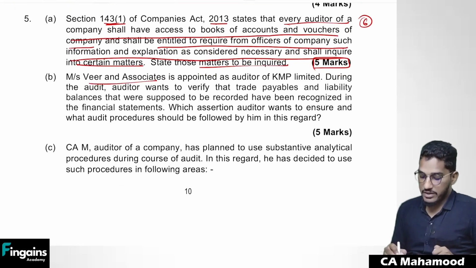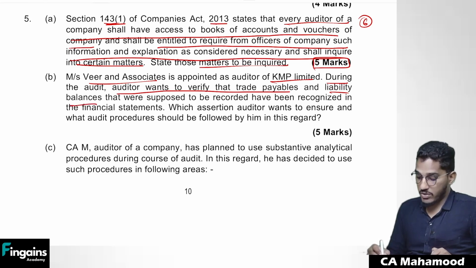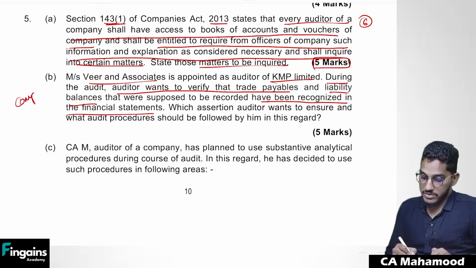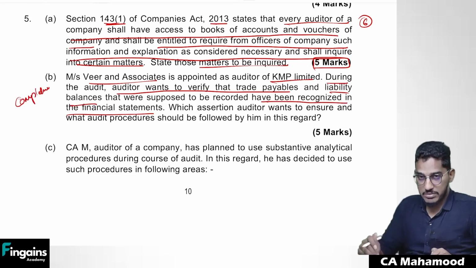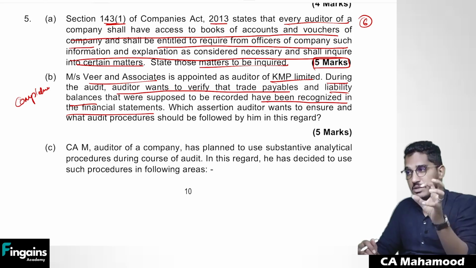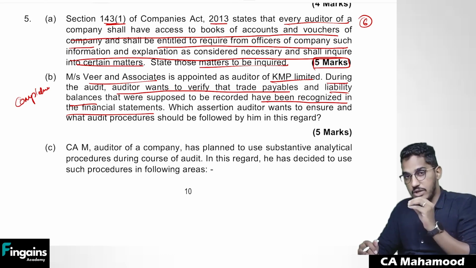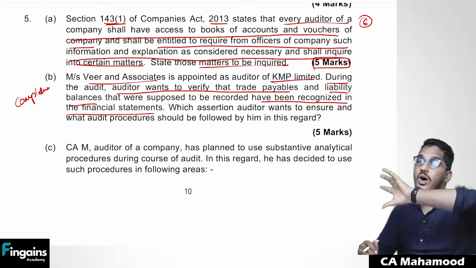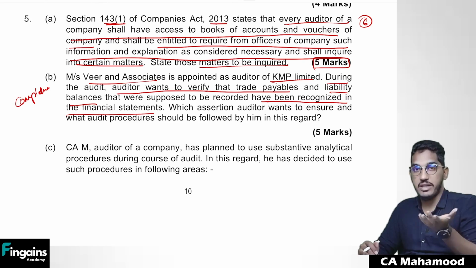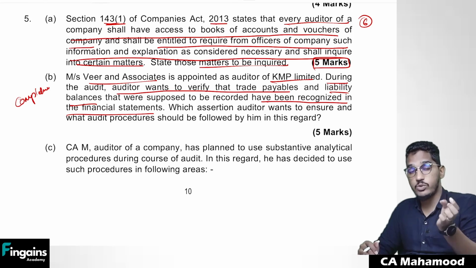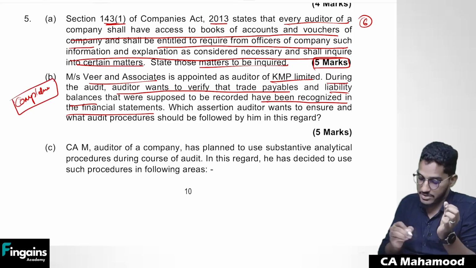Next, Veer and Associates is appointed as auditors of KMP Limited. During the audit, the auditor wants to verify that the trade payables and liability balances that were supposed to be recorded have been recognized in the financial statements. Nothing but completeness. So whatever liabilities and trade payables are there, which should have come in the books of accounts, have actually come or not. Whatever liabilities are to be recorded, whether all of them are completely recorded or not, you need to verify. That means as an auditor, you are trying to obtain evidence regarding the completeness assertion.